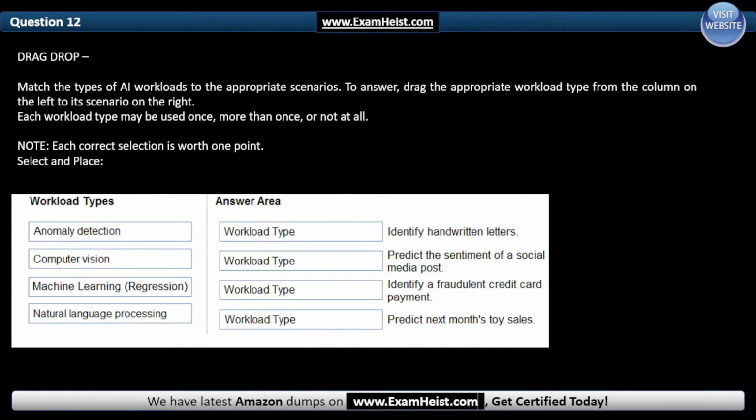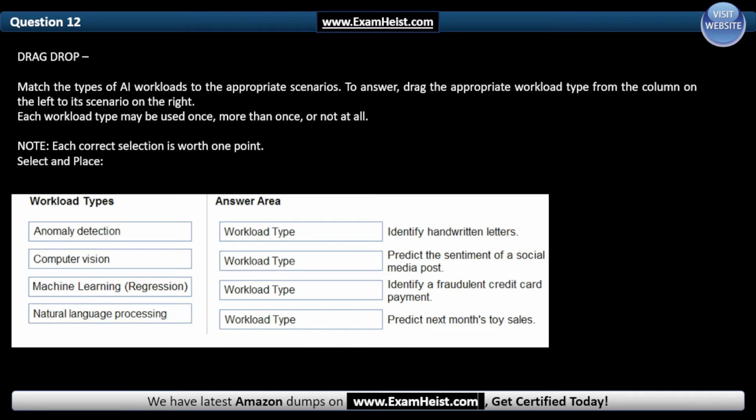Our answer area: identify handwriting letters. And the correct answer is computer vision. The next one: predict the sentiment of a social media post. And the correct answer is natural language processing. The next one: identify a fraudulent credit card payment. And the correct answer is anomaly detection.